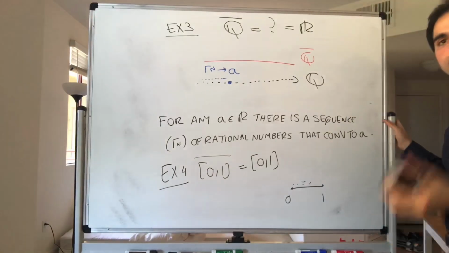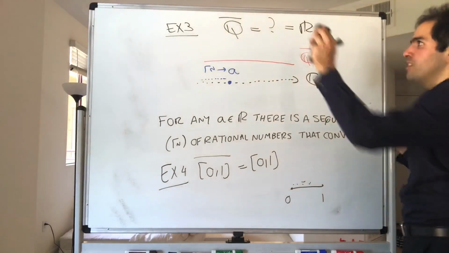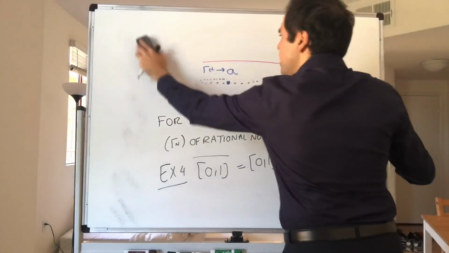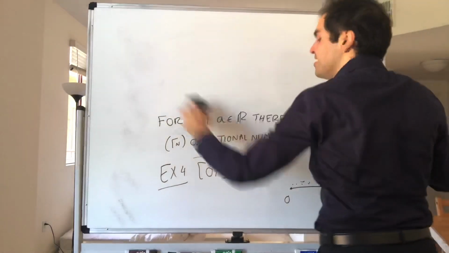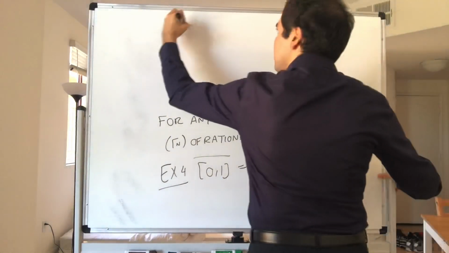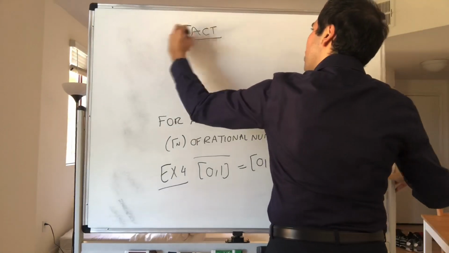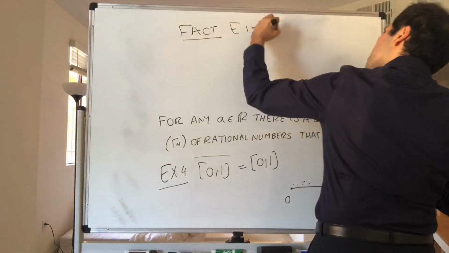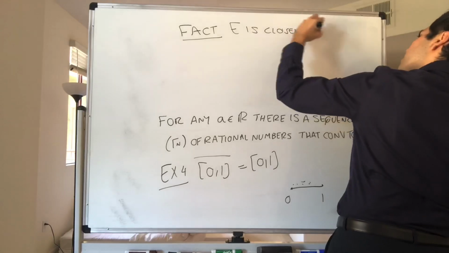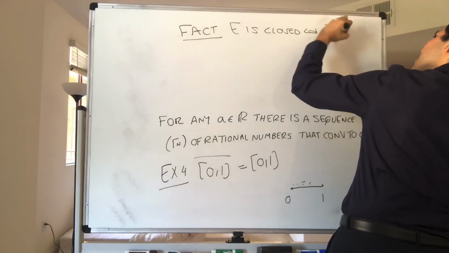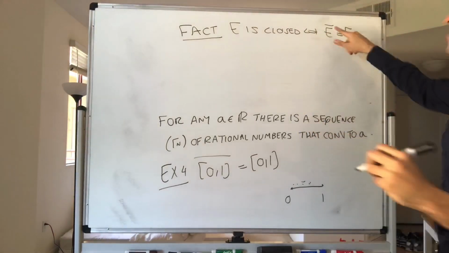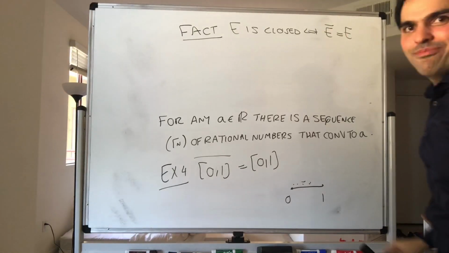And in fact, this is true for every closed set, because any closed set contains all its limit points. So fact: E is closed if and only if E bar is E. That's very barbarian.